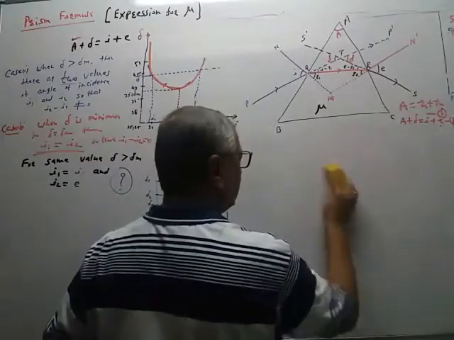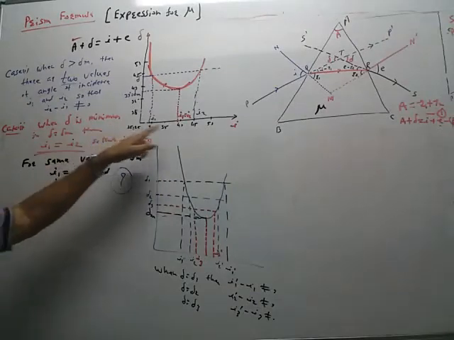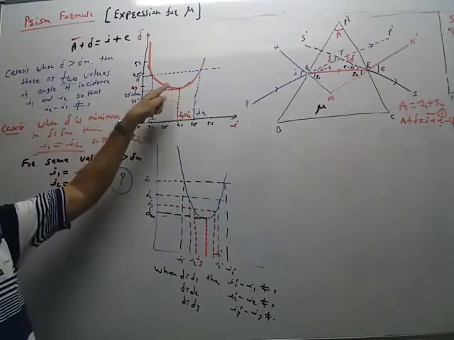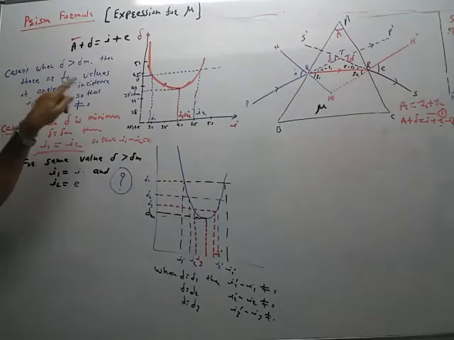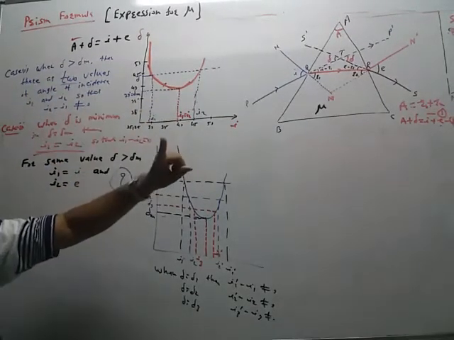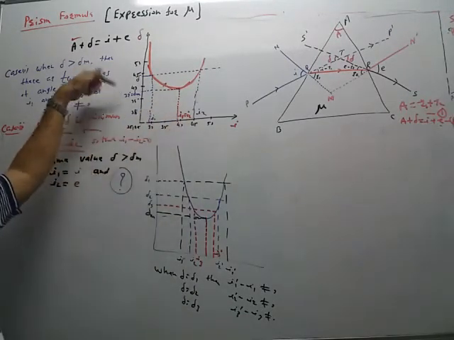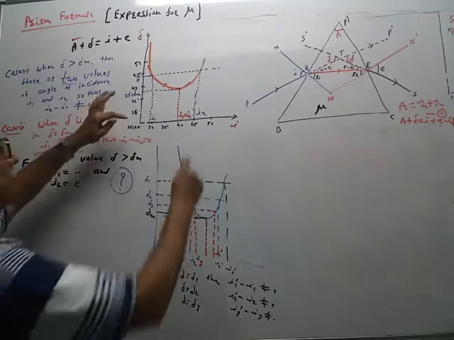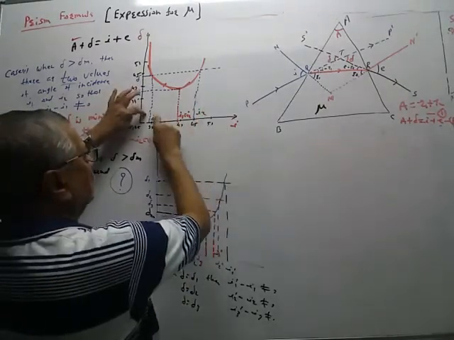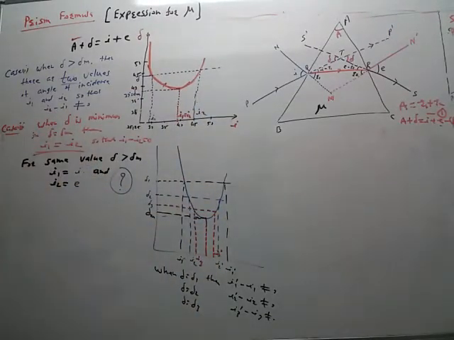So remember the result from the graph. As angle of incidence increases, angle of deviation first decreases, becomes minimum and then increases. When delta is greater than delta m, there are two angles of incidence. When delta is equal to delta m, there is only one angle of incidence. I1 I2 become equal at delta is equal to delta m. I1 I2 are different for delta greater than delta m, like this. Now, out of these two angles of incidence, one angle is I, other angle is E, or vice versa. You can consider anyone.